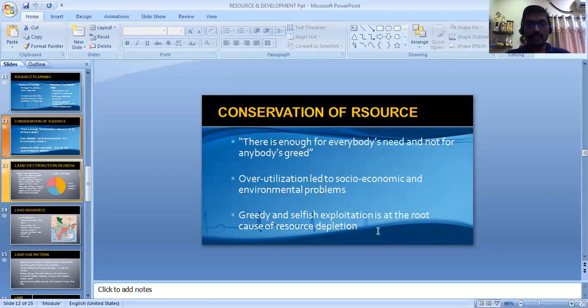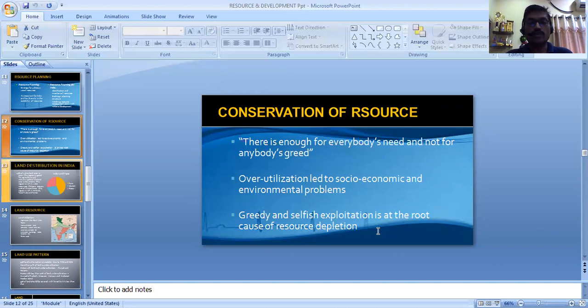Now before that, why is resource conservation required? We already discussed this in the last point too, but I'll specify it again. There is enough for everybody's need, but not for anybody's greed. Actually, this is the statement made by Gandhiji. It means that if we consume the resources greedily, nothing will be left for the future. So we need to conserve the resources.